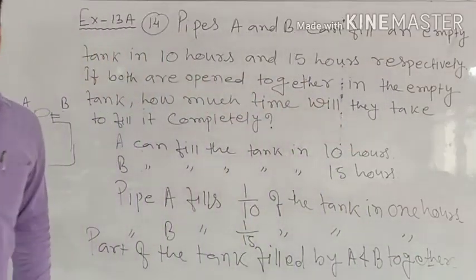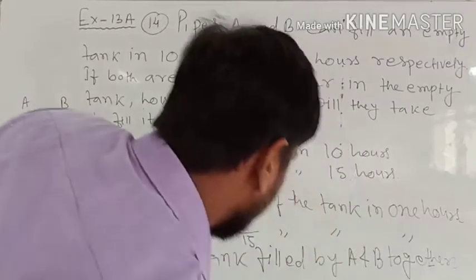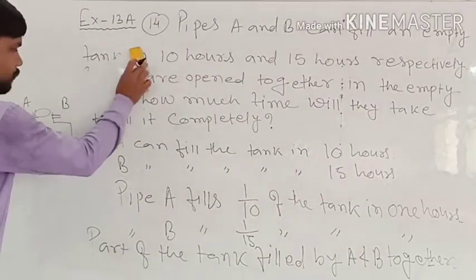In that case we will add. I hope we can erase the question now.